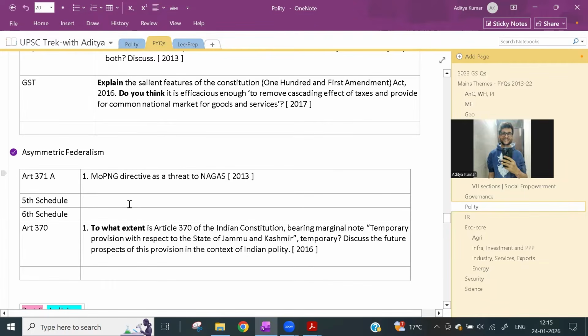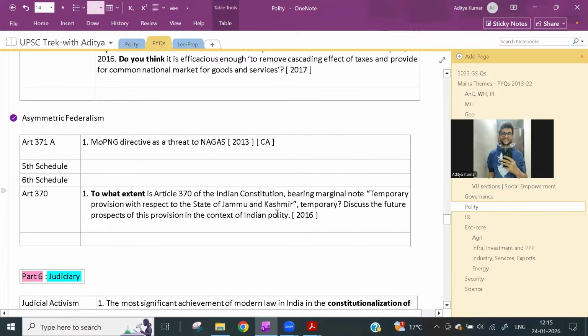Interstate water disputes, GST. So these are their frequent questions and their favorite themes. Similarly, in asymmetric federalism, they had asked about Article 371A, the MOPNG directive as a threat to Nagas. So this was mostly a current affairs question, right? Article 370, they had asked in 2016, but now it is redundant. The next question that they can ask about Article 370 is the effect of the abolition of Article 370 on India.